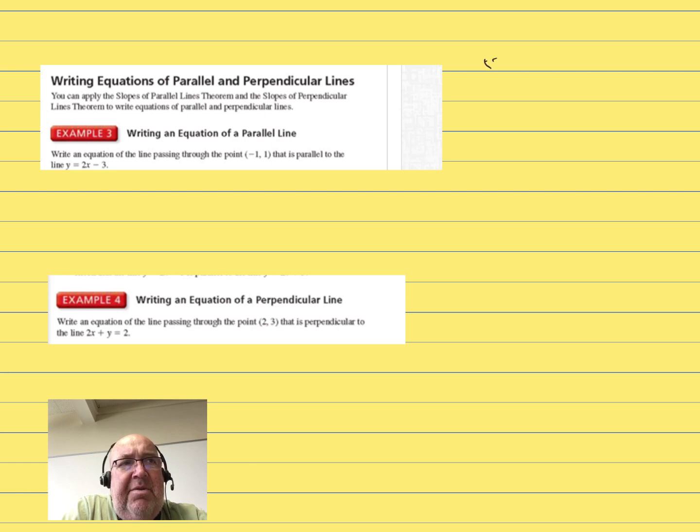I'm going to remind you of the slope-intercept form of a line, mx plus b. Right now we have a point, and we know that our slope is 2. So slope is m. So we know that m equals 2, and that point -1, 1 is on the line.